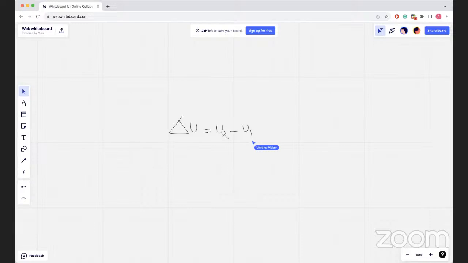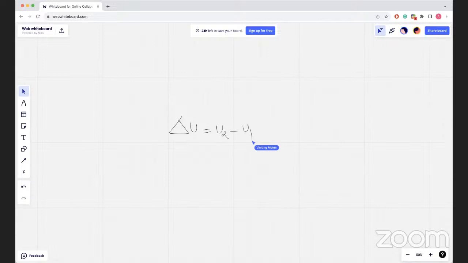Two more important points about internal energy are: internal energy depends on the quantity of the substance contained, so it's an extensive property, and internal energy of ideal gases is a function of temperature only. So in isothermal processes, as the temperature remains constant, there is no change in internal energy of an ideal gas. This is because the molecular forces of attraction between the molecules of an ideal gas are negligible. So no work is done in overcoming the intermolecular forces when the ideal gas expands. Hence, its internal energy remains constant at constant temperature.